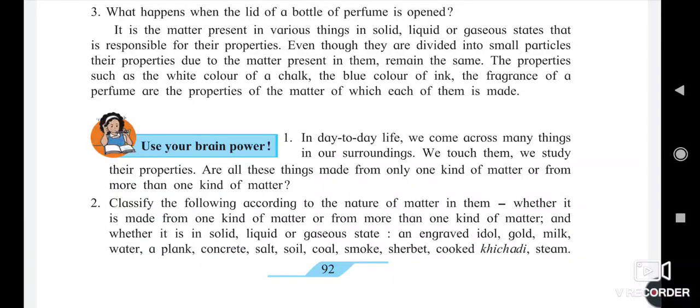Even though they are divided into small particles, their properties due to the matter present in them remain the same. The properties such as the white color of chalk, the blue color of ink, the fragrance of perfume are the properties of the matter of which each of them is made.